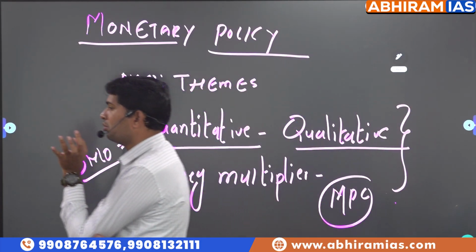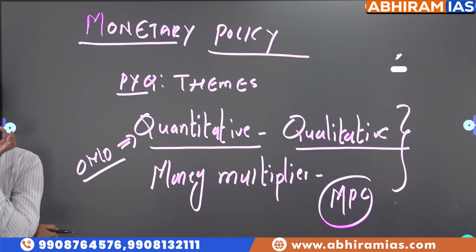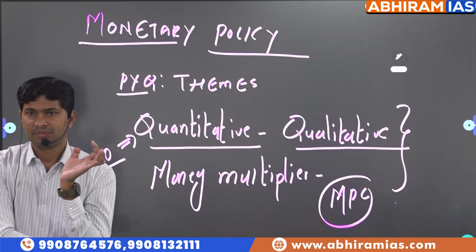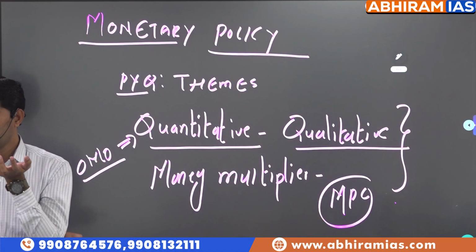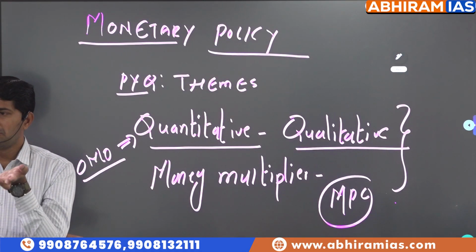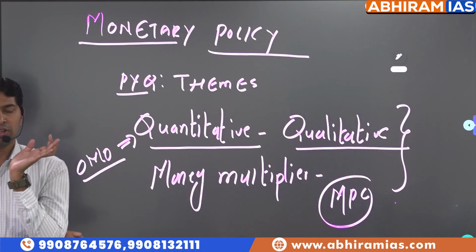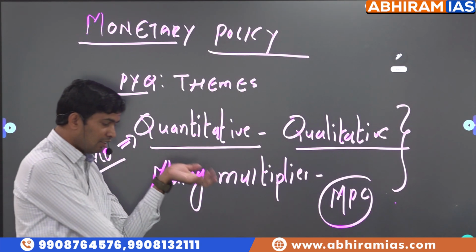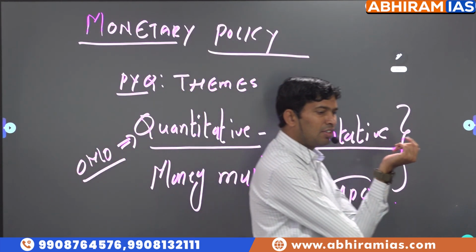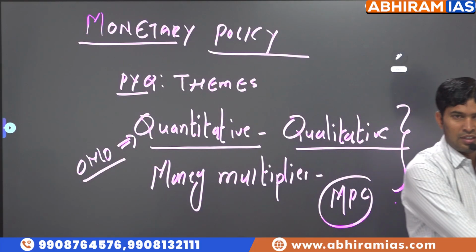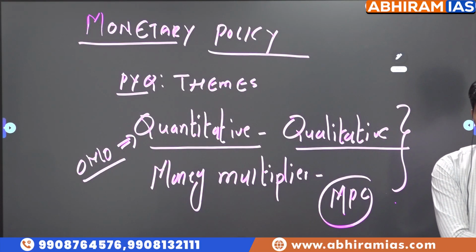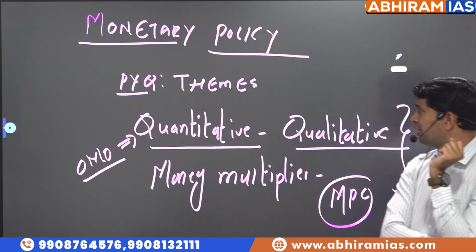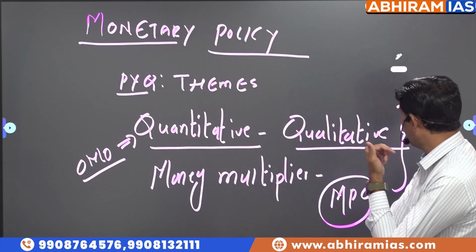Last year prelims also, in fiscal policy budgeting deficit, they gave the numbers: revenue deficit, fiscal deficit, effective revenue deficit, primary deficit. Meaning, okay, you studied, use your brain and find out the answer. That's what they're trying to tell. Probably this year, repo rate, reverse repo rate, CRR, SLR also, they might give the numbers instead of directly asking the meaning of the word. But what is the objective of monetary policy? Who is responsible for monetary policy?